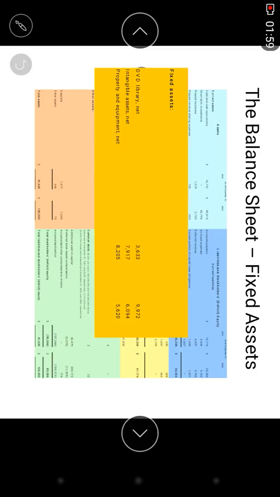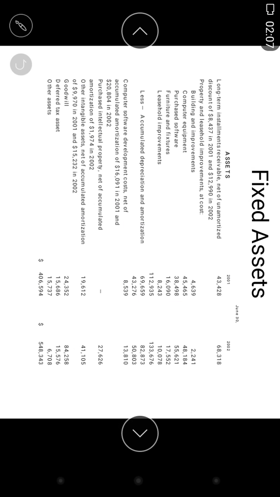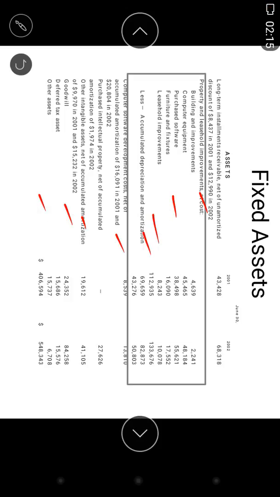First of all you purchase, then you will get cash, then you will be able to purchase anything. These are all fixed assets. The main fixed assets are building, computer equipment, purchased software, furniture.